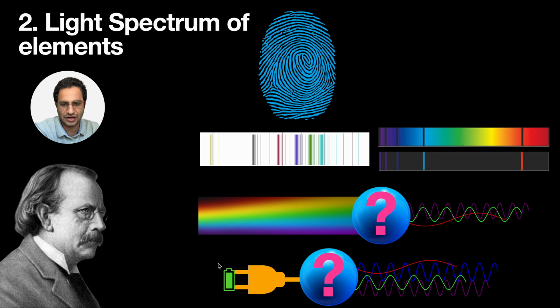Or the other way is that you connect the atom to a voltage. I mean, it's just a kind of illustration, but you can apply high voltage or try to heat it up, and they start to radiate. And again, why do they radiate in a certain way? So if you look at this spectrum, this one is the radiation spectrum and this one is the absorption spectrum, they look like a barcode.